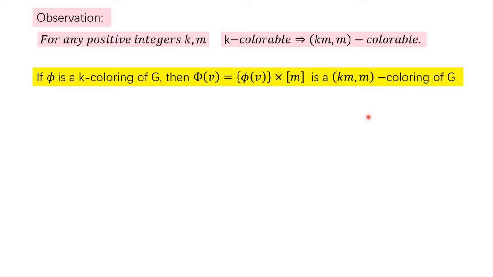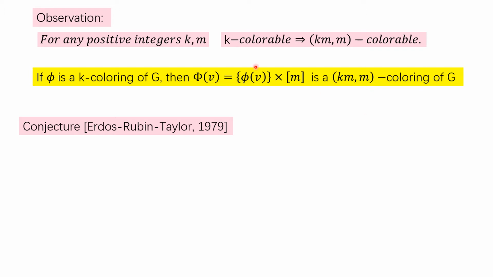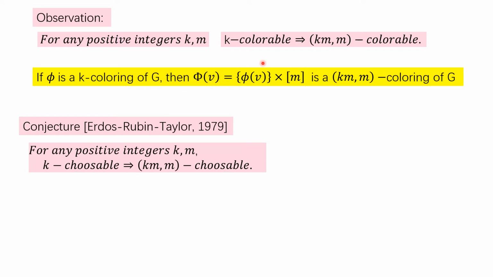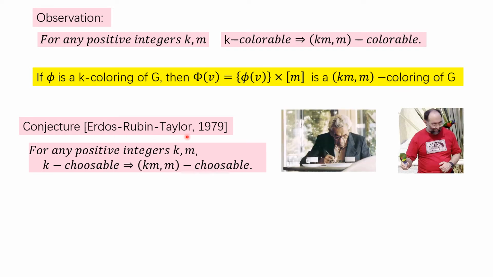The conjecture we're talking about, which was proposed by Erdős-Rubin-Taylor, says that we can replace colorable by choosable. So the conjecture says this: k-choosable implies (km, m)-choosable for every positive integers k and m. So this is Erdős, this is Rubin, but I didn't find a picture for Taylor. This conjecture was proposed in 1979. It received a lot of attention. Many people studied this conjecture, but there was not much progress.